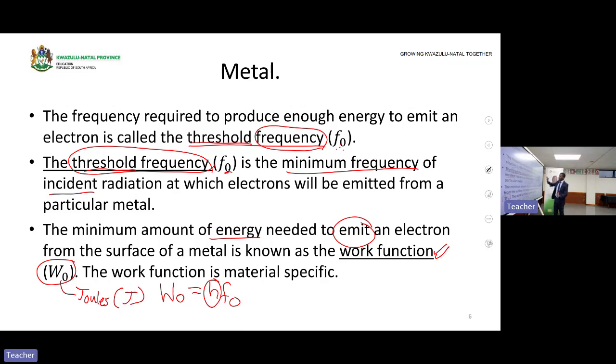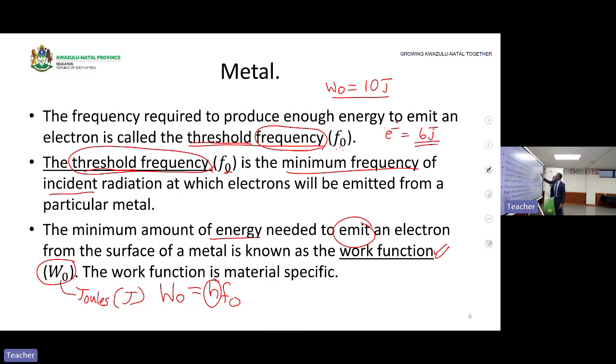Okay, for example, let's make an example. If the work function of a metal is 10 joules, that is the work function of what? Of the metal. Then the first electron has 6 joules of energy.